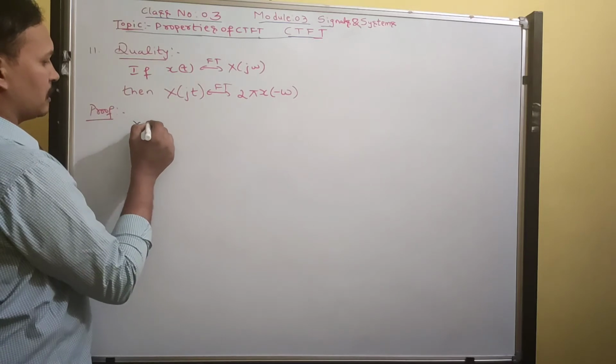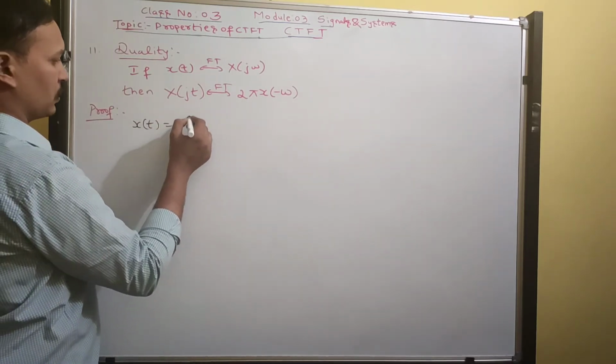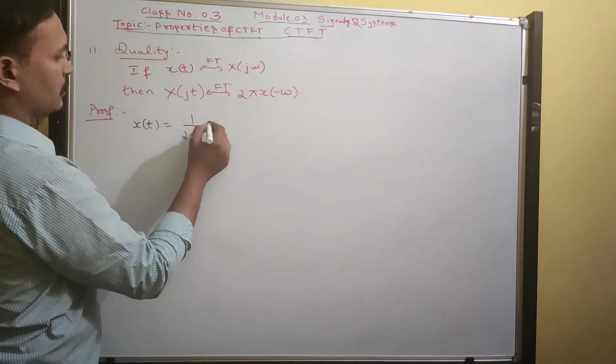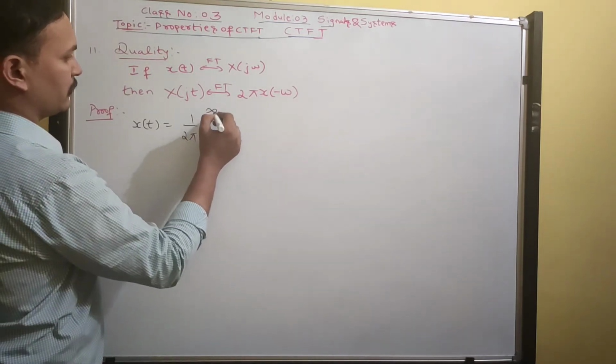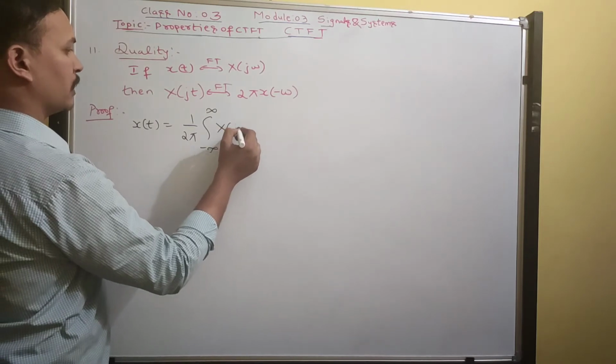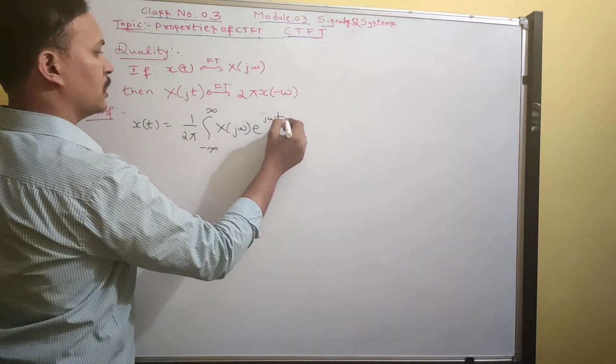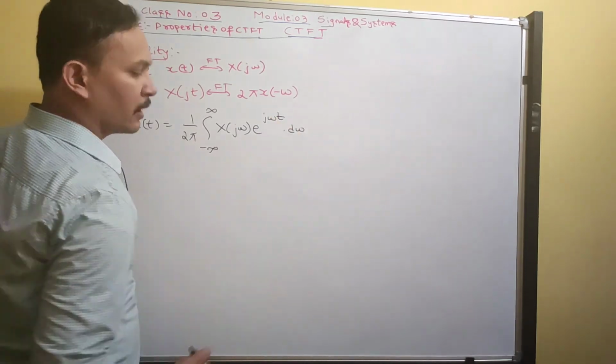We have the synthesis equation: x(t) equals 1 by 2π integral from minus infinity to infinity X(jω) e^(jωt) dω.